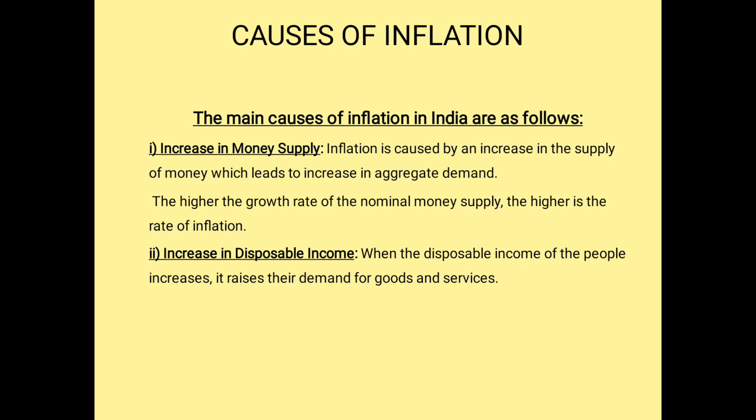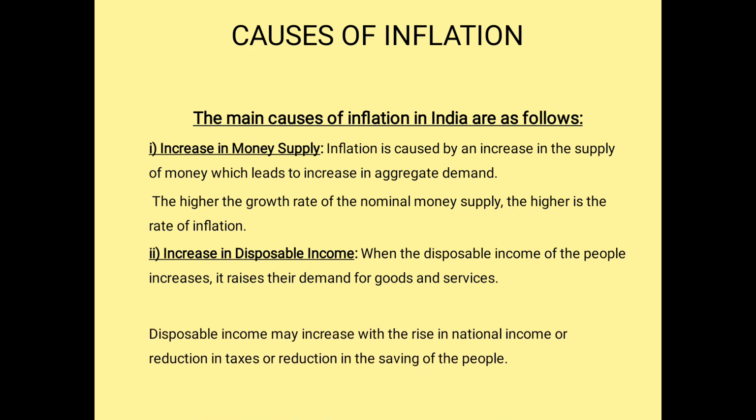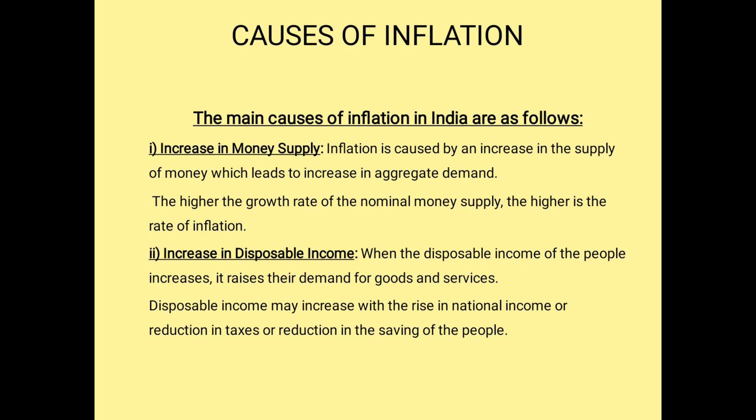So when the disposable income of the people is increasing, what happens? It raises their demand for goods and services. Disposable income may increase with the rise in national income, with reduction in taxes, and reduction in saving of the people.